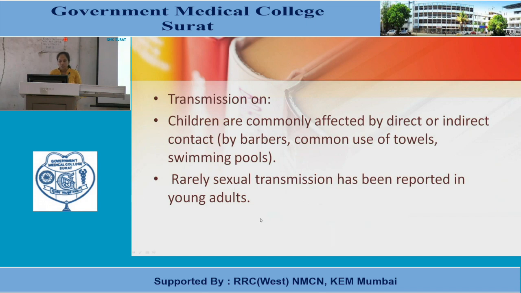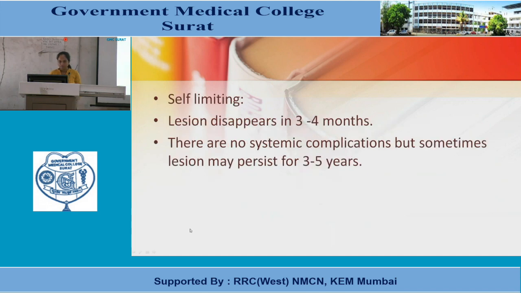Rarely, sexual transmission has been reported in young adults. The disease is self-limiting. Most lesions disappear in 3 to 4 months and there are no systemic complications, but sometimes lesions may persist for 3 to 5 years.